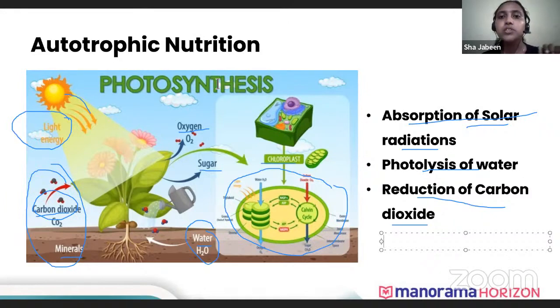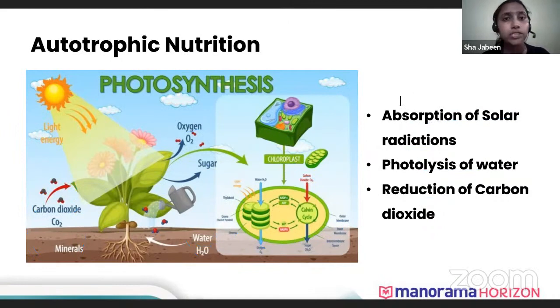Okay, very good. So 3 events take place during the process of photosynthesis. One is absorption of solar radiation. Second, using this solar radiation, splitting of water, the photolysis of water. And the third process is reduction of carbon dioxide. So this was about the autotrophic nutrition processes.